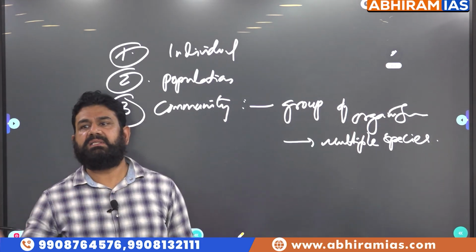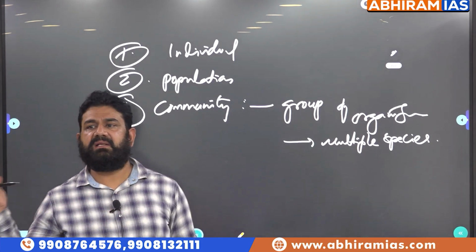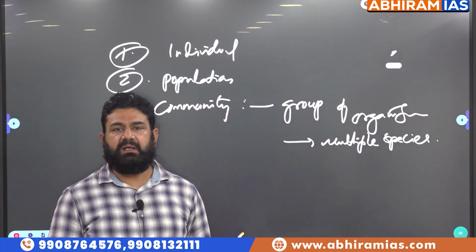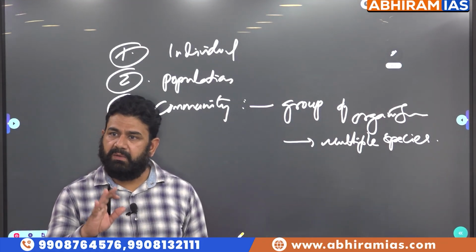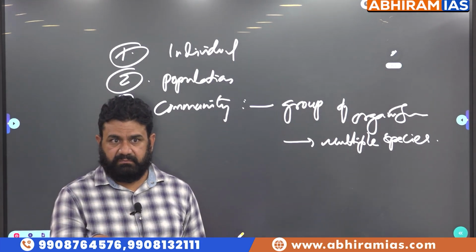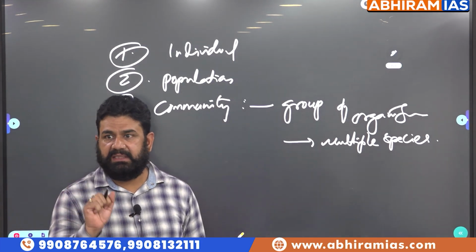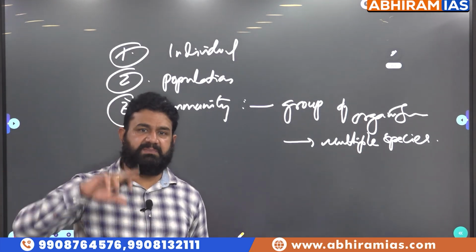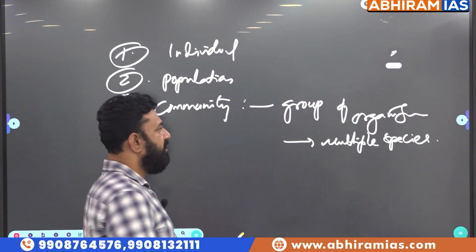Insects are there, birds are there, amphibians are there, reptiles are there, trees are there, plants are there, and then we have a lot of algae and fungi also. They all belong to different species, but they all live together. Now, we call them community. Community means a group of organisms which belong to multiple species.